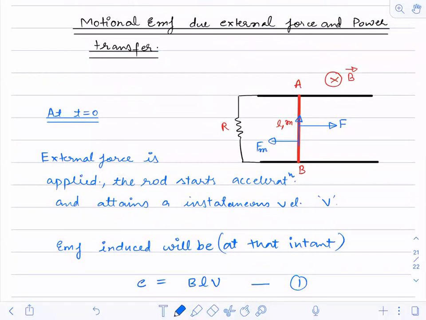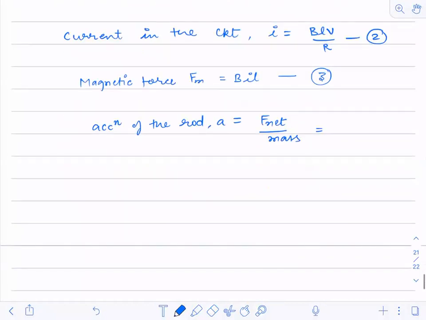Correct? What are the forces acting on the rod? Is it only Fm or is F also acting? Yes. So what is the net force over here? F minus Fm. So the acceleration is F minus Fm divided by the mass of the rod, say m.